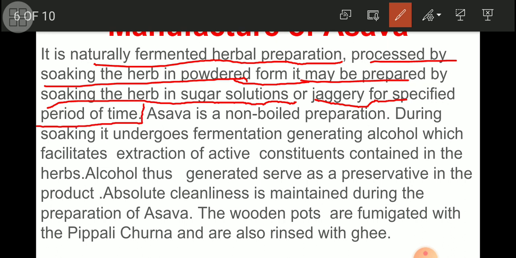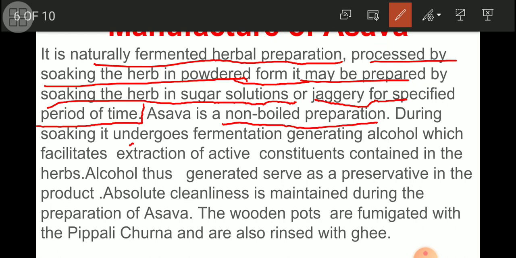We have to add a powdered form of a herb into the solution of a jaggery or water or sugar. Keep it for soaking. Keep it for soaking overnight. As already I have said to you, asava is a non-boiled preparation.